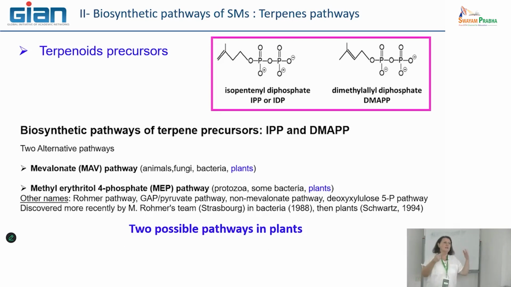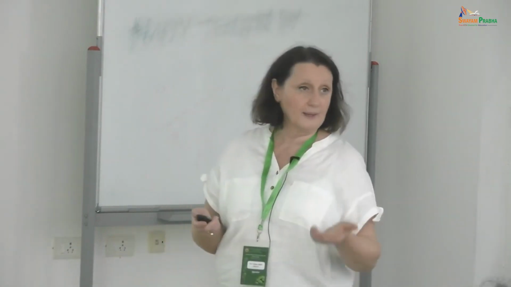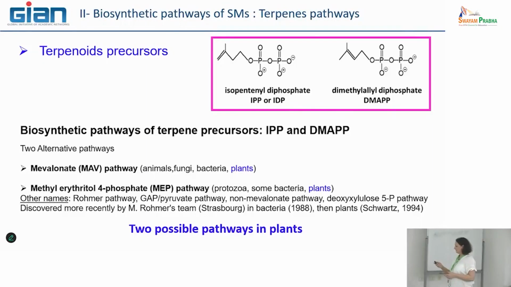Because we have seen that even if they produce exactly the same intermediates, IPP for example, depending on the origin, it may be included in different secondary metabolite pathways. So they don't lead to the same type of terpenes. So it seems that there is an influence of the localization of these two pathways to produce this.